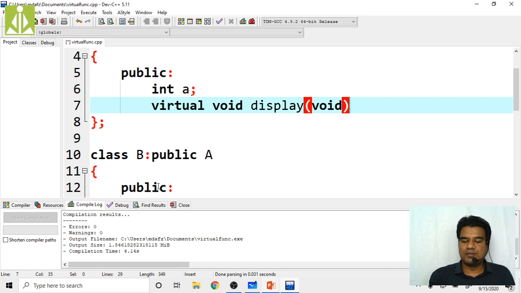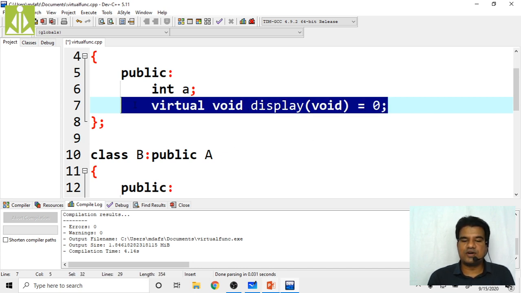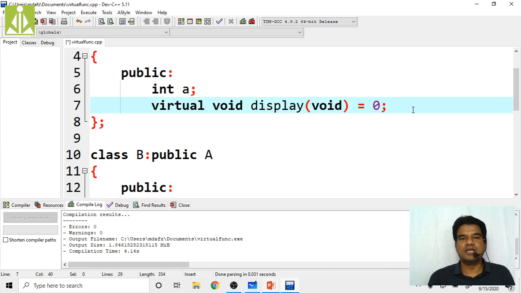So now I will remove this one and I will put equals to 0. So like this, it is now this declaration of virtual function, is pure virtual function, as it is not going to have any body. So I have removed the complete body. Okay, I have removed the complete body.